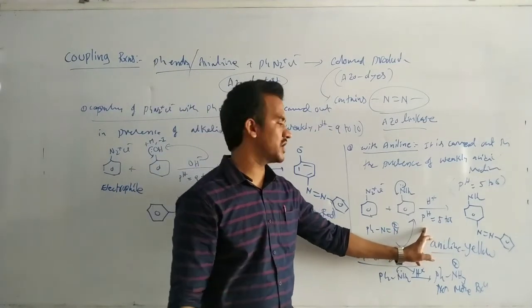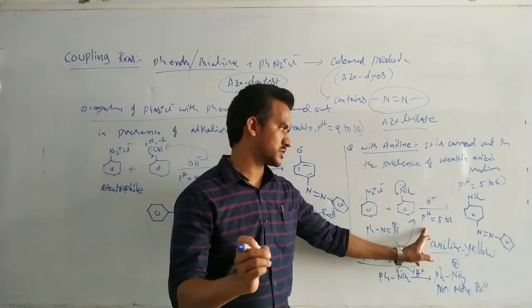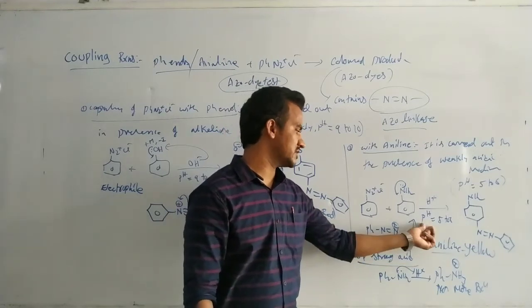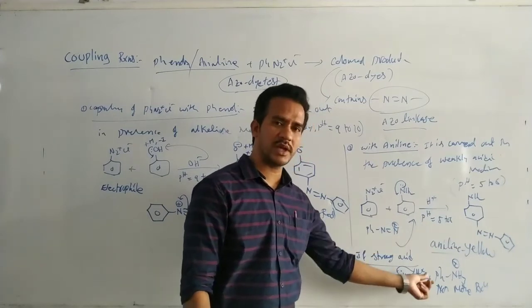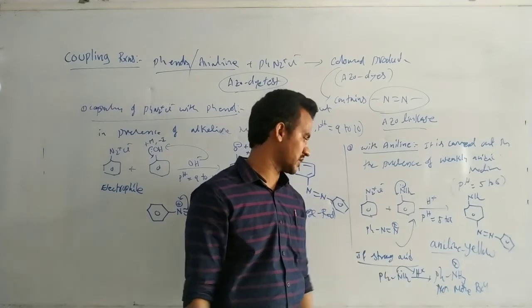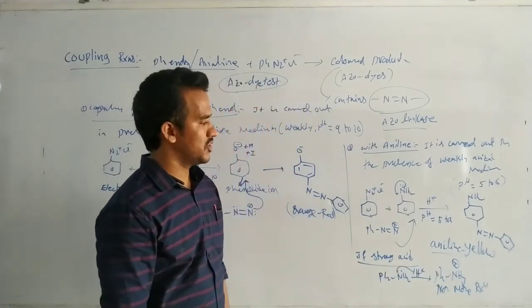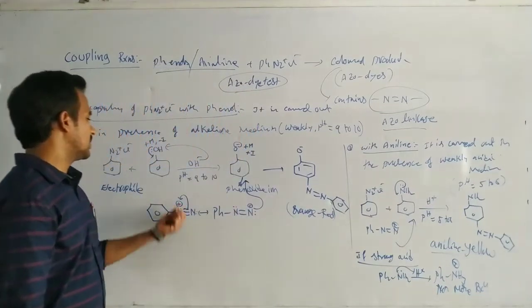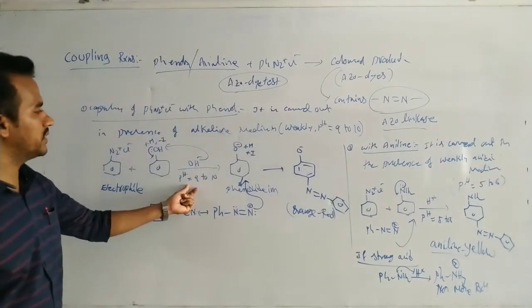So what is the purpose of the weakly acidic medium? If strong acid is used, the NH2 also gets protonated and becomes NH3+, which deactivates the benzene ring. So no more coupling reaction, no more electrophilic substitution reaction. But here you know the role of weakly alkaline medium.